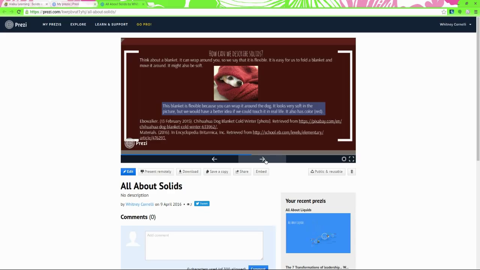Let's look at this picture. This blanket is flexible because you can wrap it around the dog. It looks very soft in the picture, but we would have a better idea if we could touch it in real life. It also has color, red.